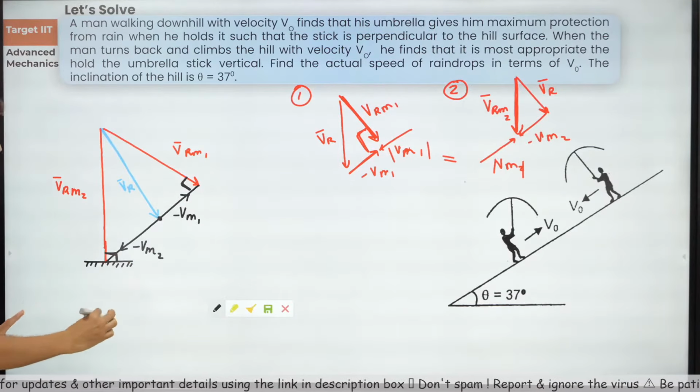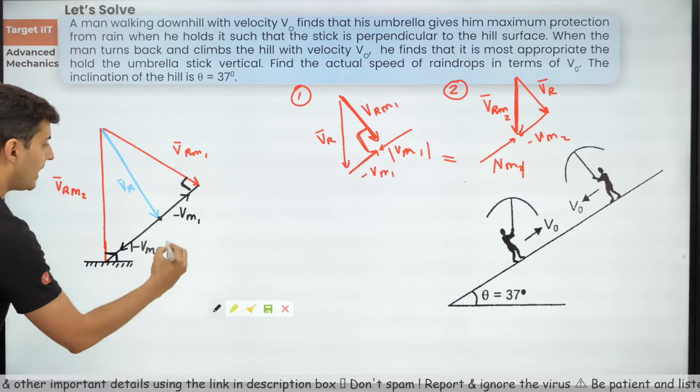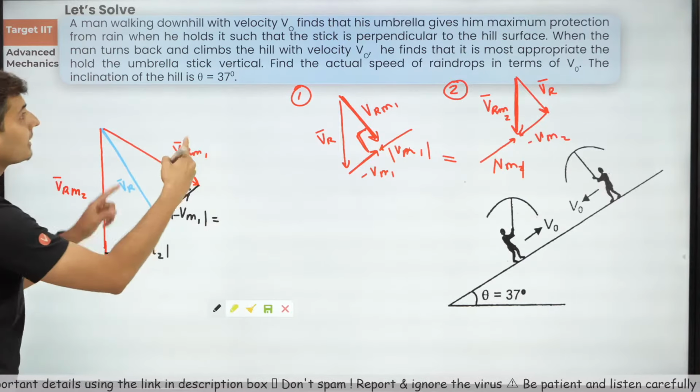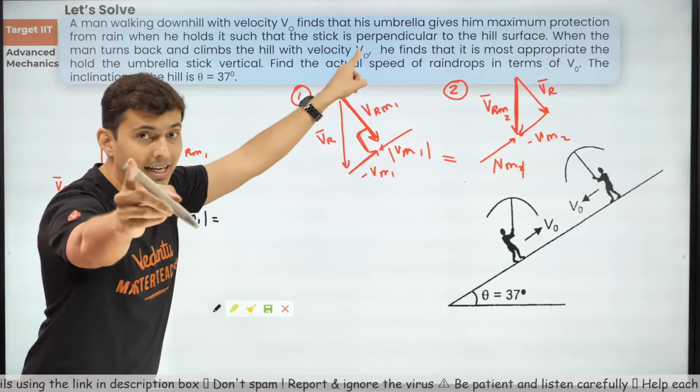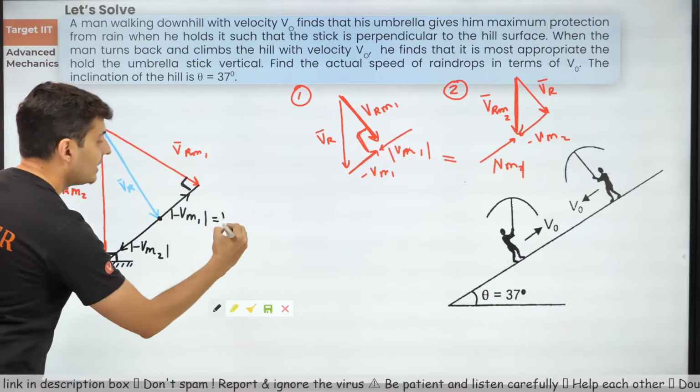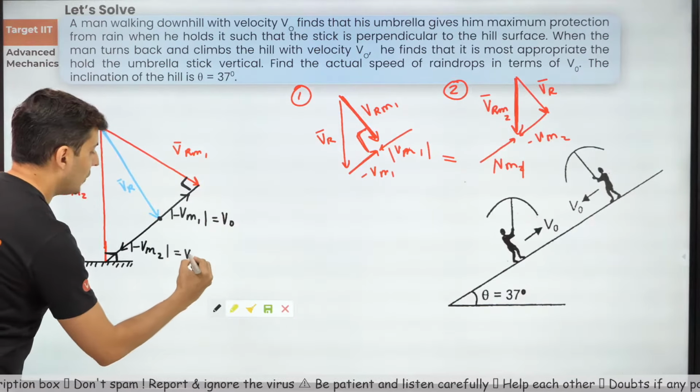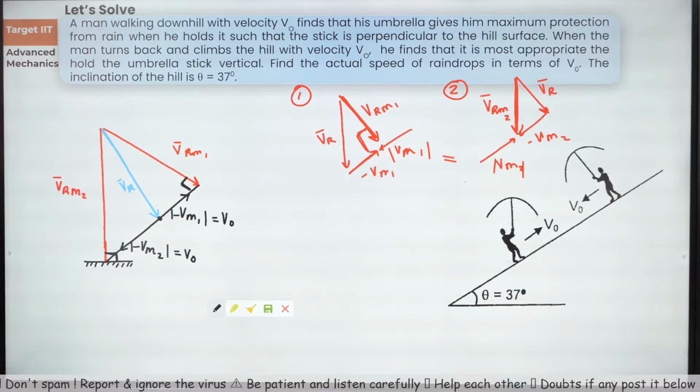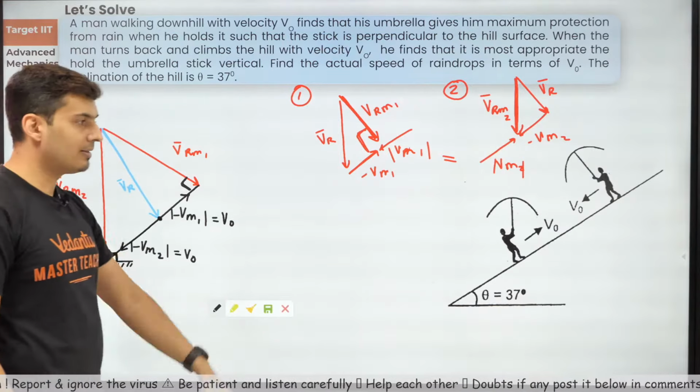Interesting thing, both their magnitudes are given to be same. Magnitude wise he is traveling with the same speed, so it will be V0 and this will also be V0. Fair enough. I hope this triangle is clear now.